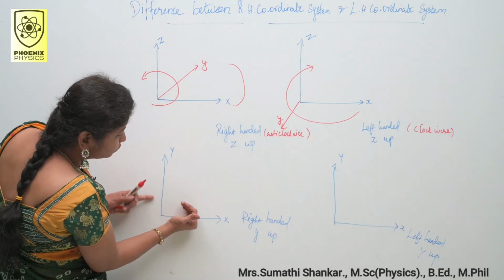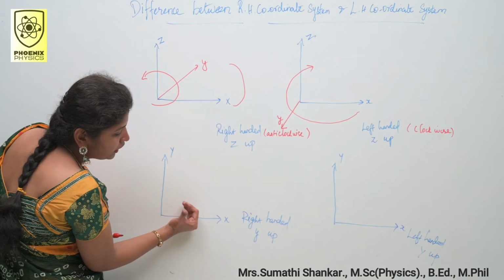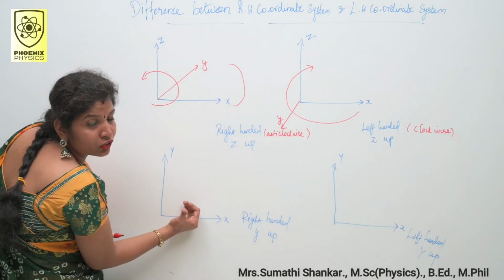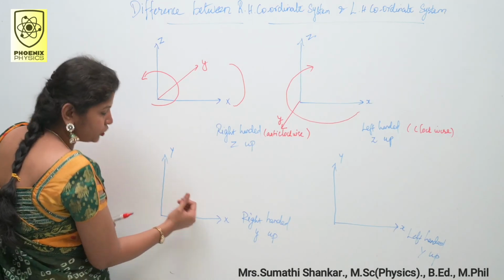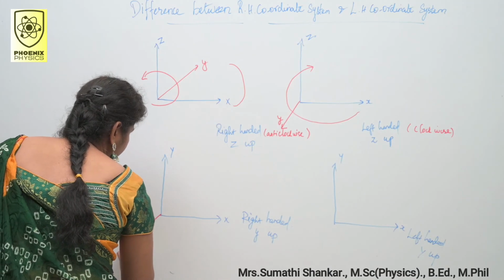So this is my y-axis. My thumb will point in the direction of the z-axis. So this is my thumb position, so this is my z-axis.